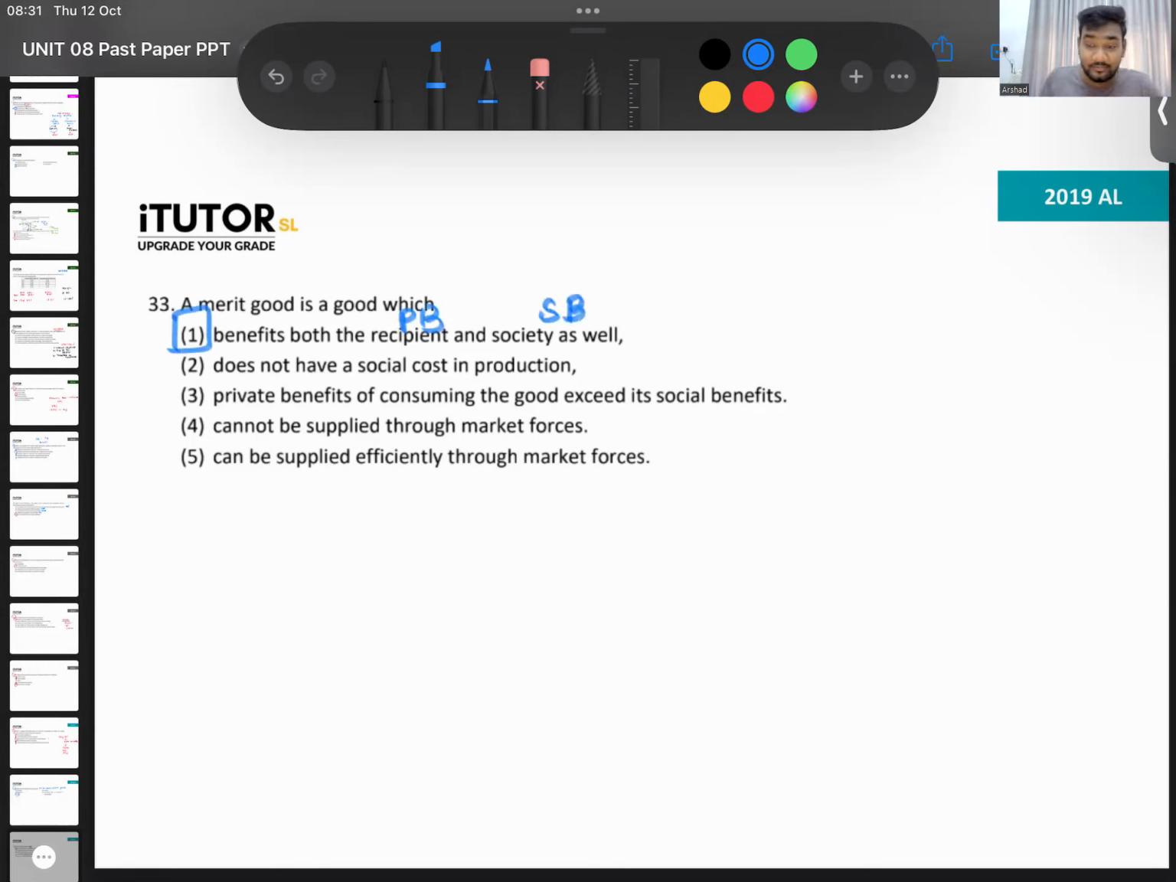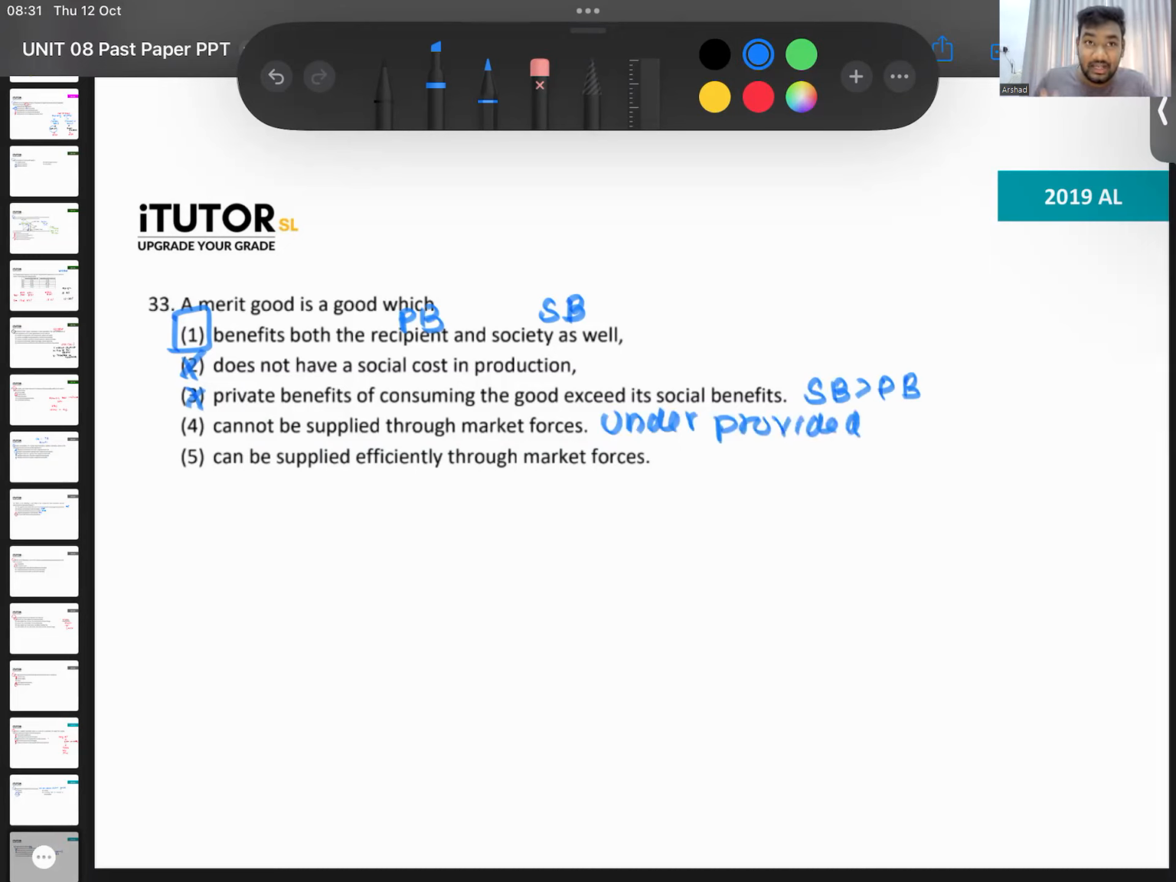Why are the others wrong? Does not have a social cost, it has a social cost. The social cost and the private cost are equal. We are not saying that there is no social cost. Wrong. Private benefits exceed the social benefit? No. Social benefit is greater than the private benefit. Cannot be supplied through market forces? No. Merit goods are supplied through market forces, but they are under supplied. They are under provided, not that they are not supplied at all.